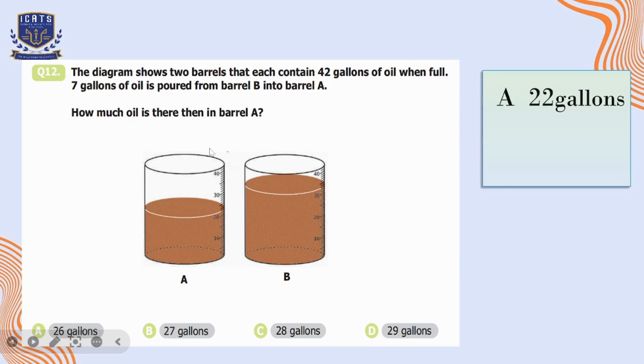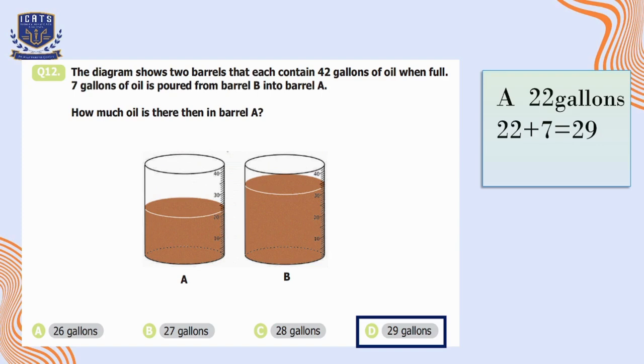So we can write it here. Then 7 gallons of oil were poured into barrel A from barrel B. So we can add 7 to 22. The total is equal to 29. So there are 29 gallons of oil in barrel A. So option D is the correct option here.